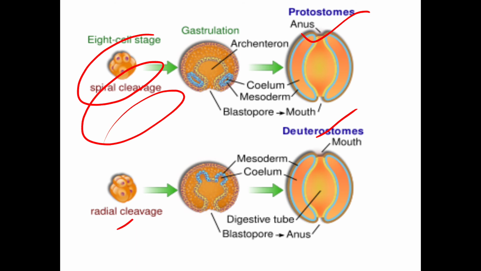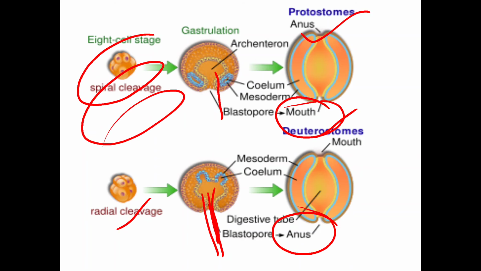Deuterostomes show radial cleavage. You will study these different types of cleavage in detail in developmental biology classes. Here you want to study about the protostomes and deuterostomes. The protostomes exhibit spiral cleavage and deuterostomes exhibit radial cleavage. In case of protostomes, the blastopore will develop into the mouth of the organism, and in case of deuterostomes, the blastopore will develop into the anus of the organism.